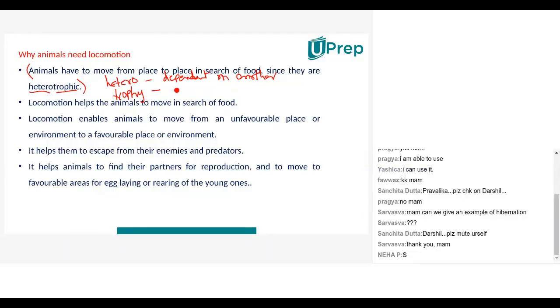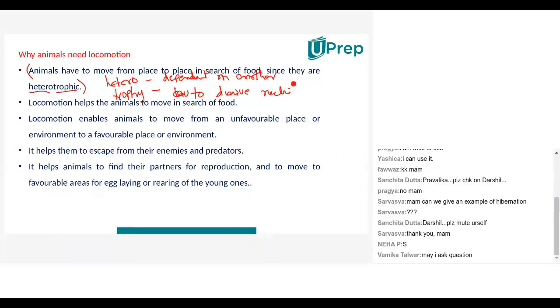Trophy means nutrition, to derive nutrition. So heterotrophy. And what is the opposite for heterotrophy, Anjali?